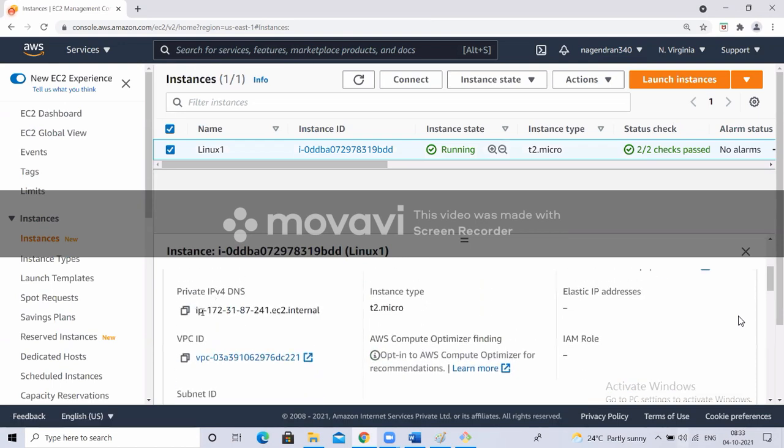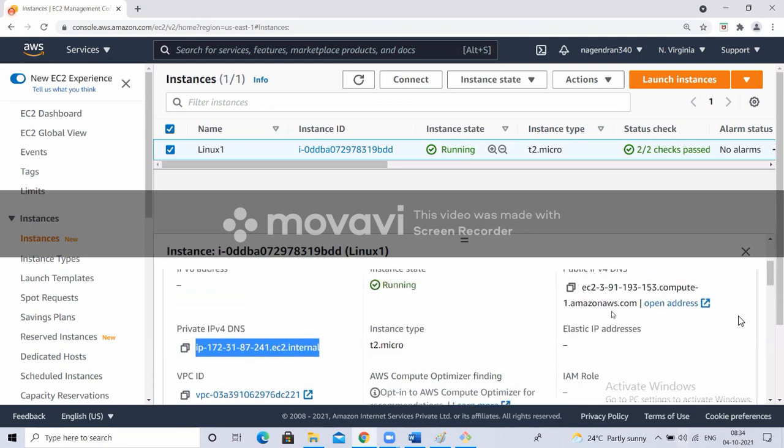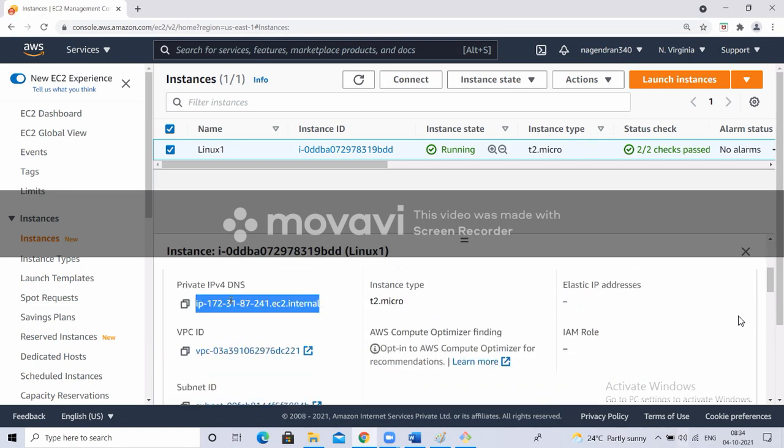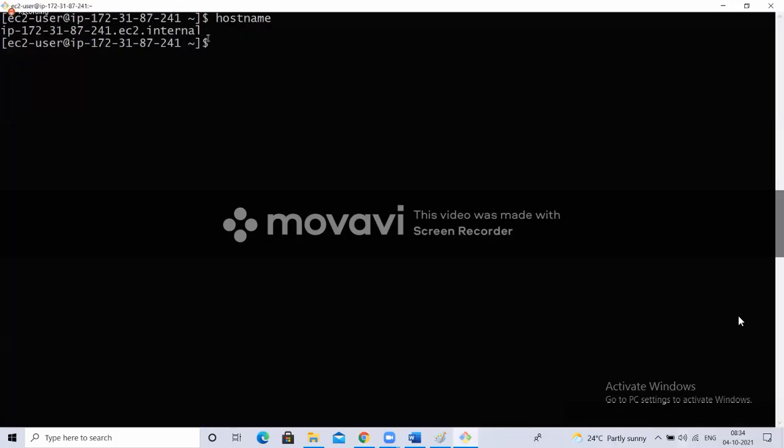See, this private DNS it is printing. I said, right, for now we treat this DNS as the hostname itself. This machine has one unique private IP, unique public IP, unique private domain name, and public domain name. So here it is going to print that private domain name. That is nothing but a hostname. It will have a public hostname also.